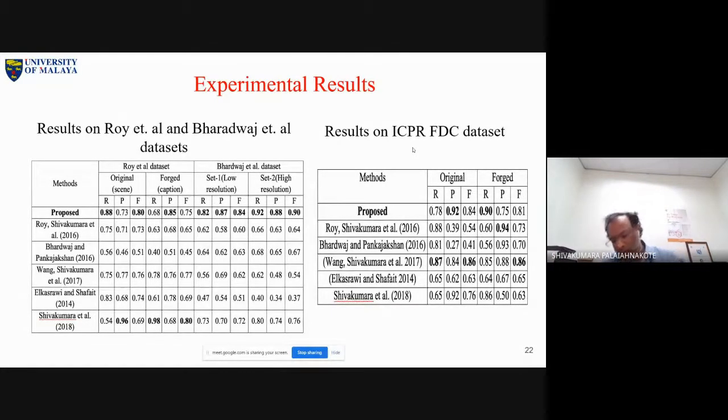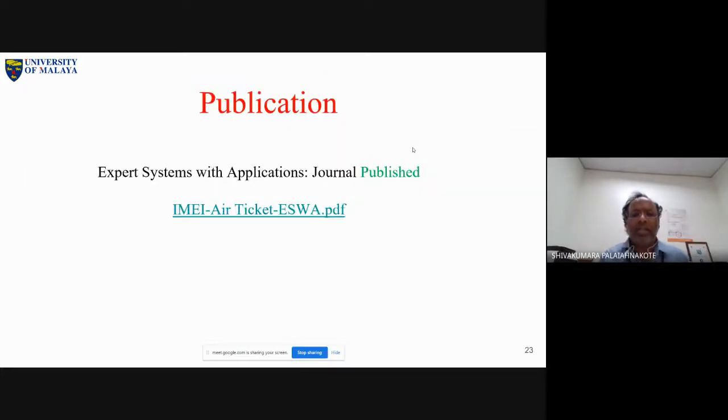So always, if you want a paper to be accepted and published in any journal or conference, whatever it may be, you need to find a standard data set. You have to run your method on a standard data set. That means a standard data set is a benchmark. When you get a good result for a benchmark data set, then people appreciate your work. That is the way you should carry your research work.